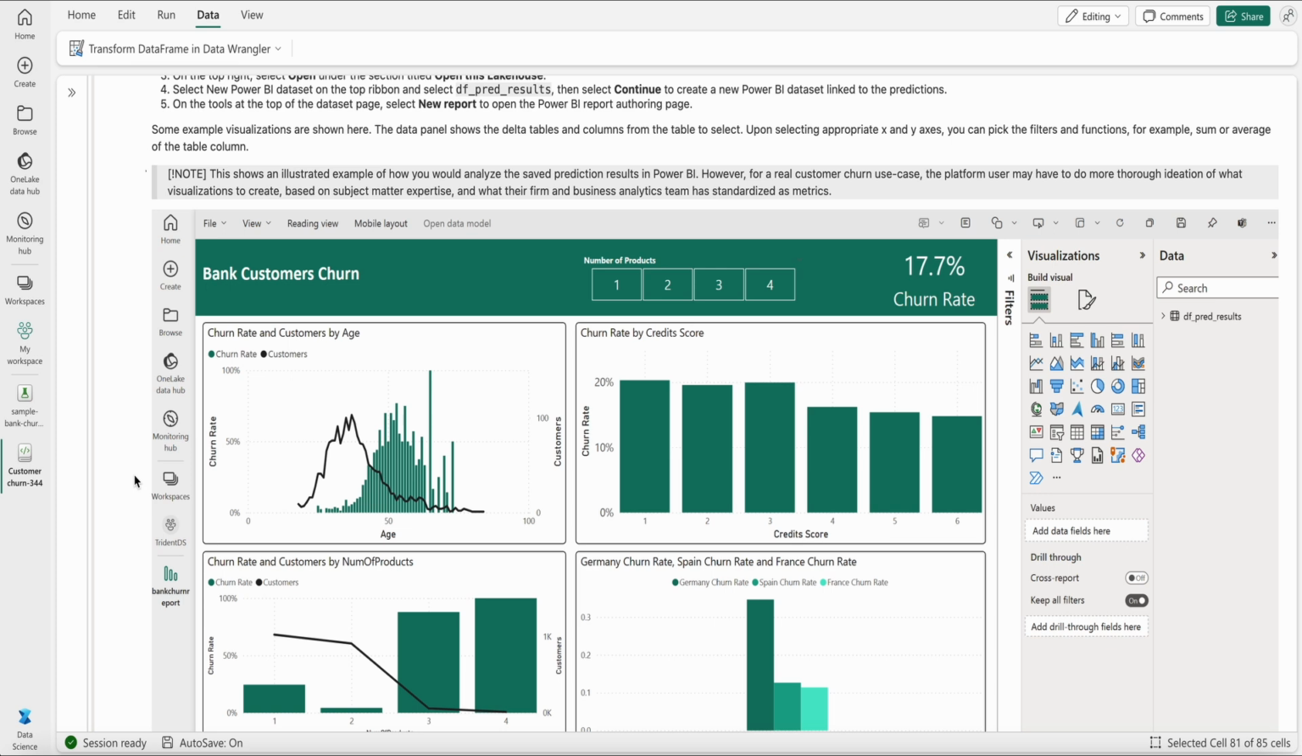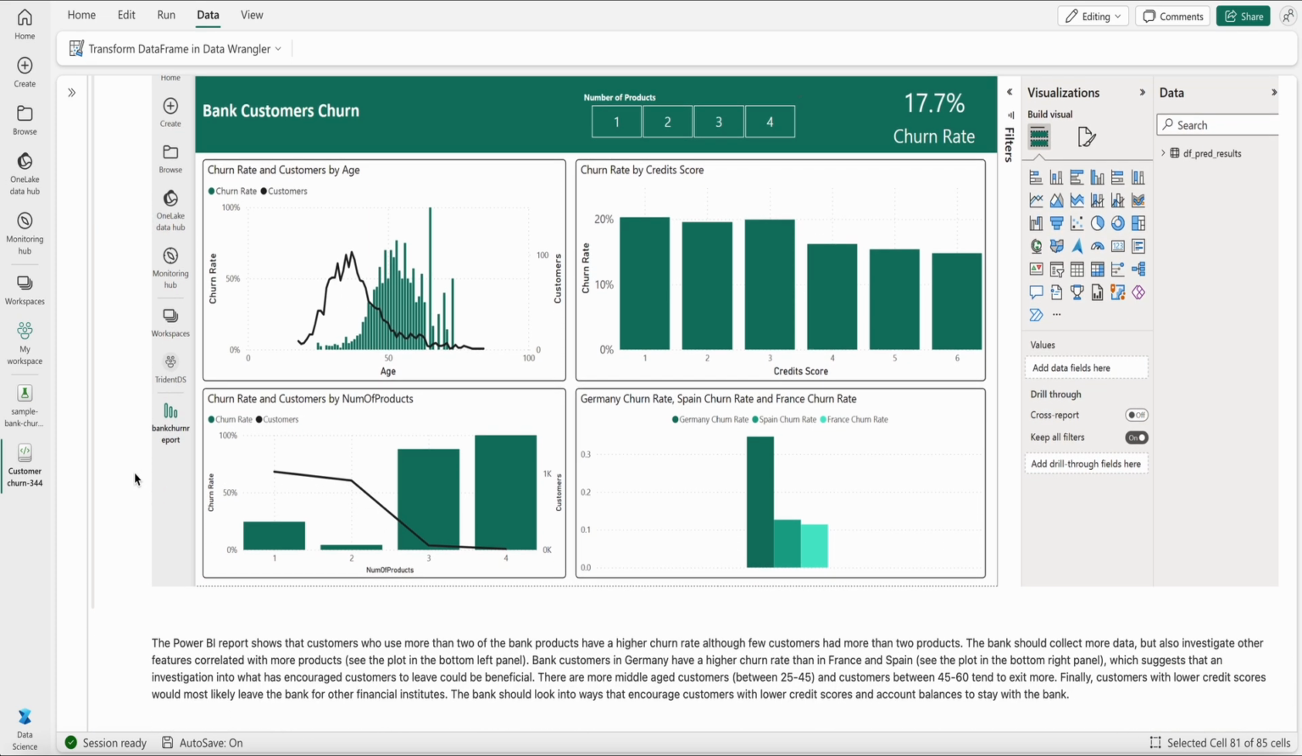And again, this is just an example. A very accurate Power BI report and dashboard requires insight from business people and all of that. But for instance, what we can see here is that customers who use more than 2 products have a higher churn rate. So this suggests that the bank may need to collect more data, but also investigate other features correlated with more products. Why do customers who have more than 2 products have a higher churn rate?